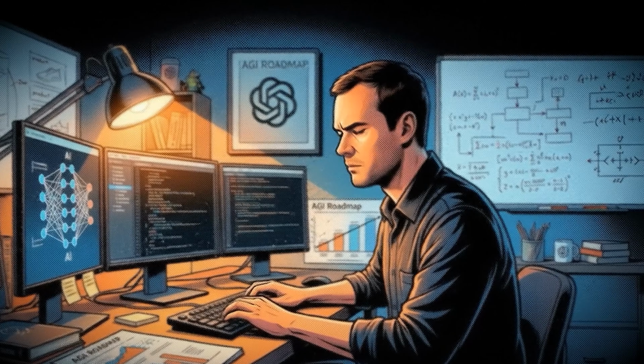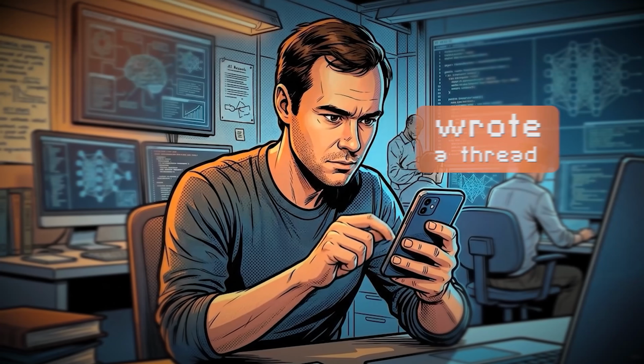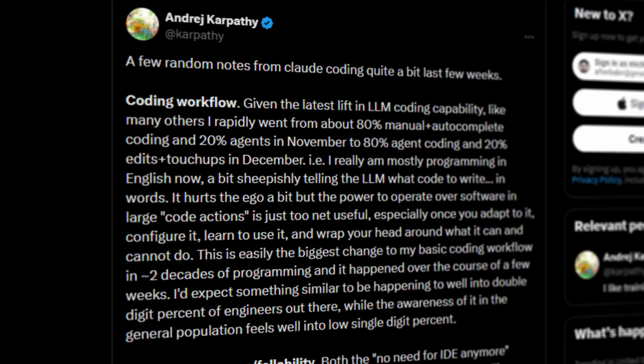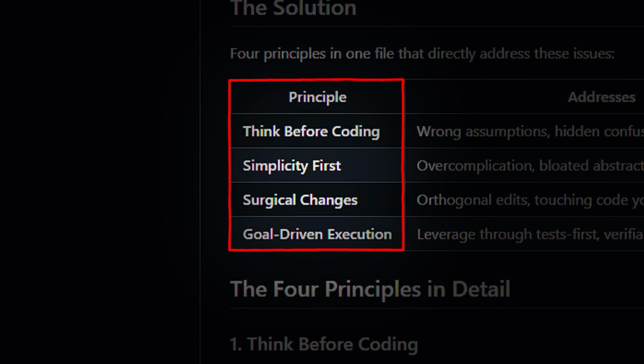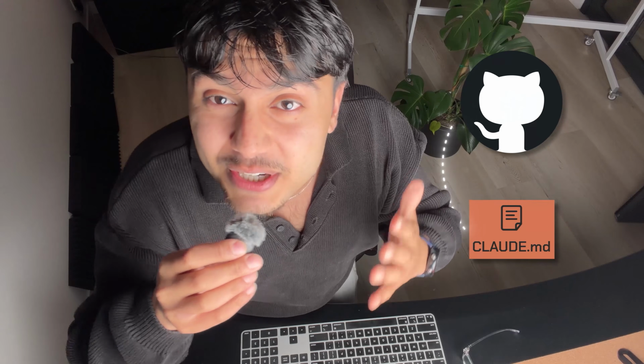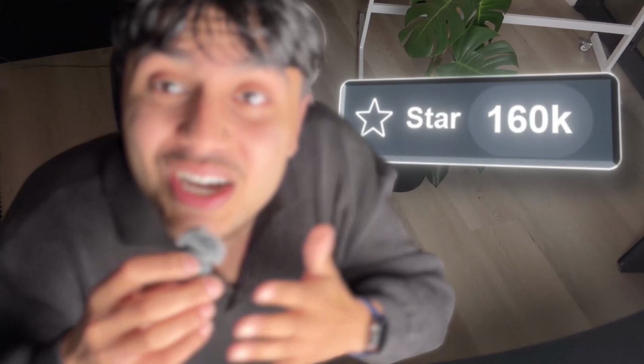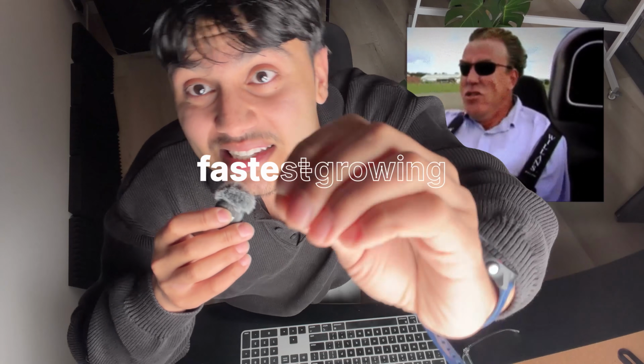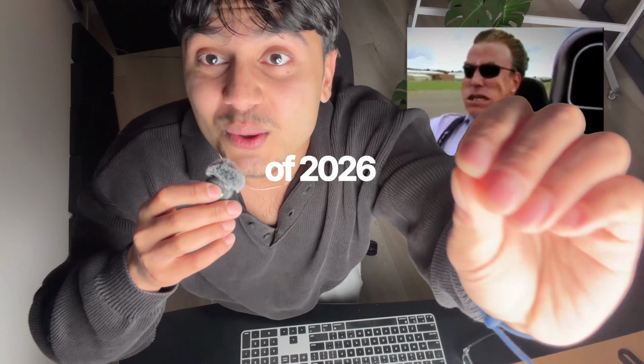Earlier this year, the co-founder of OpenAI, Andre Karpathy, wrote a thread complaining about how Claude writes code. Excuse me, what? He mentions 3 failure modes. Forrest Chang read the thread and packaged the complaints into 4 behavioral rules inside a single text file called Claude.md and dropped it on GitHub. Currently sitting at 160,000 stars, it became the fastest growing single file repo of 2026.